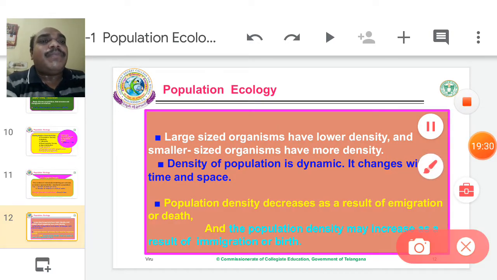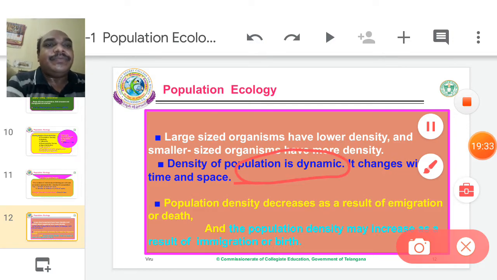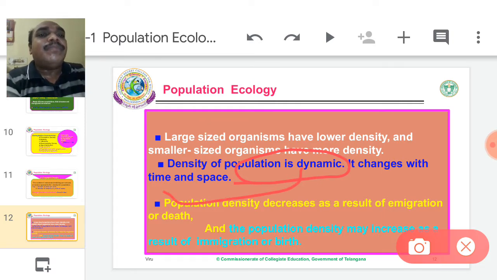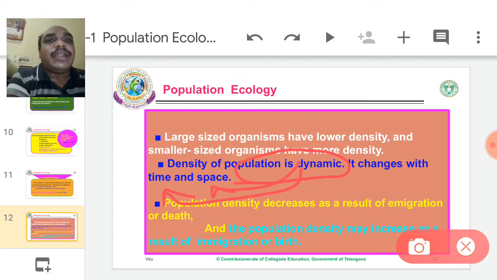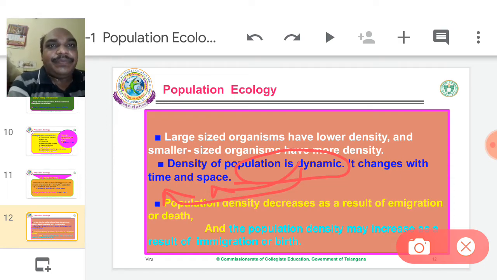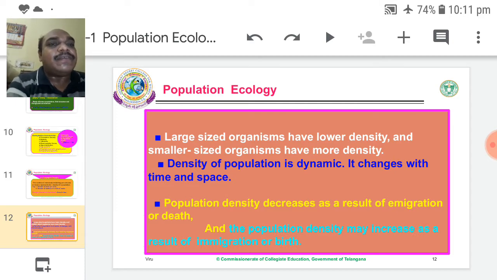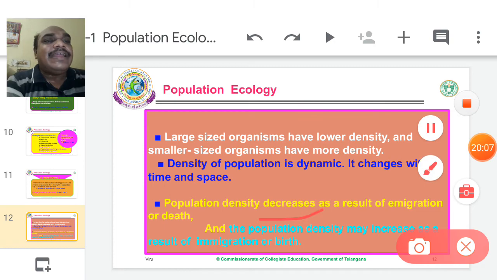The density of population is always dynamic. Here dynamic means always changing. The dynamic is linked with time and with space. Both are deciding factors: availability of time, availability of space. The population can always change in number and in structure. That is called population dynamics. So population dynamics means always changing based on time and space.